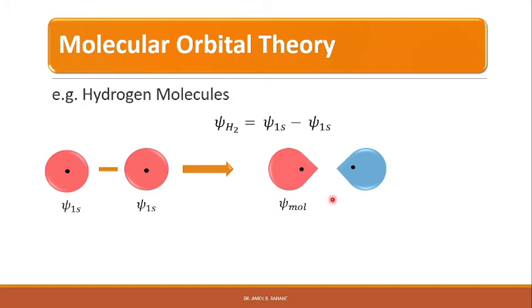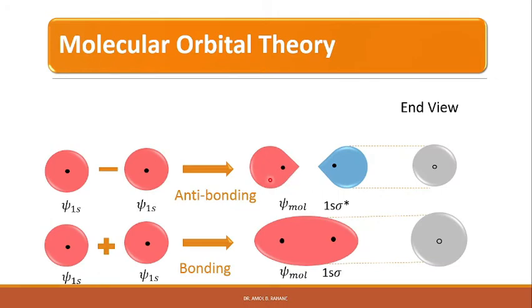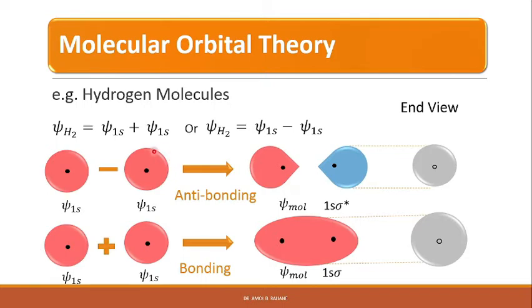Since more charge is concentrated outside than inside the bond, that is between the two nuclei, this enhances the repulsion between the two nuclei, and this type of orbital is called an anti-bonding orbital. So it leads to a state with higher energy than the two separate atoms, and it is thus labeled as 1s sigma star. This asterisk represents the high energy state. So we have seen the two types of orbital, bonding and anti-bonding, in the case of the H2 molecule.